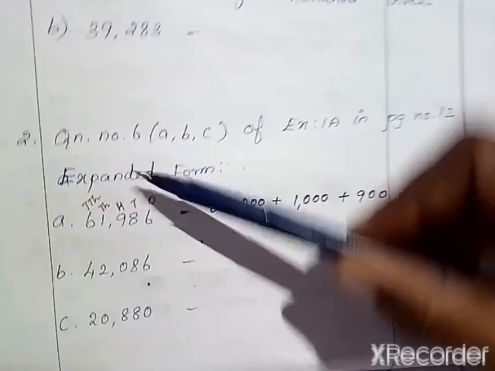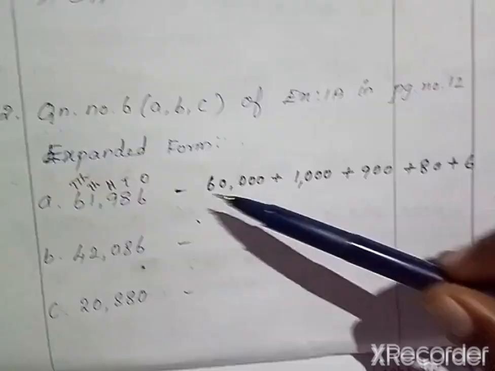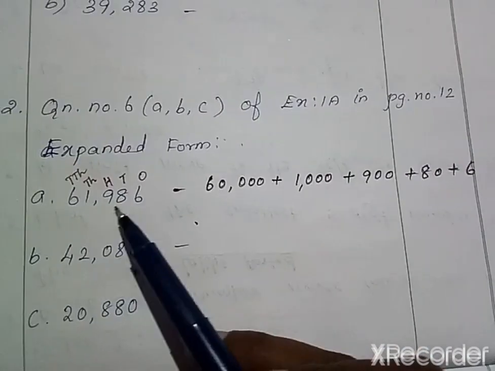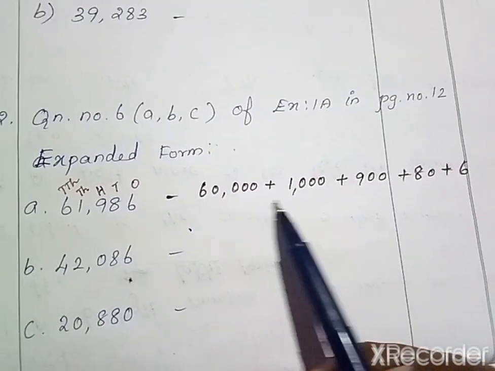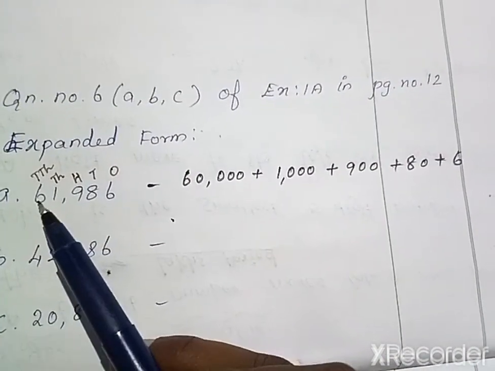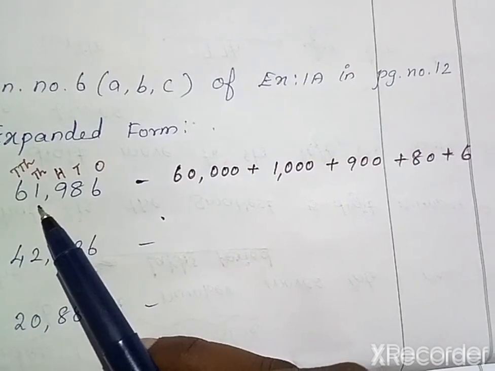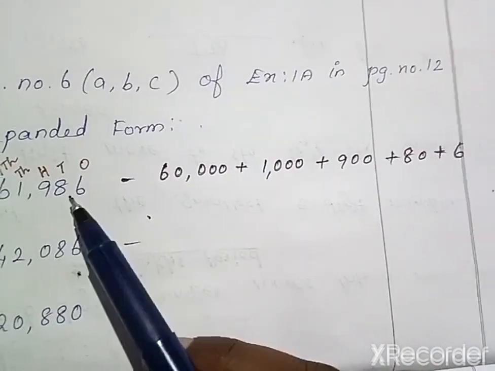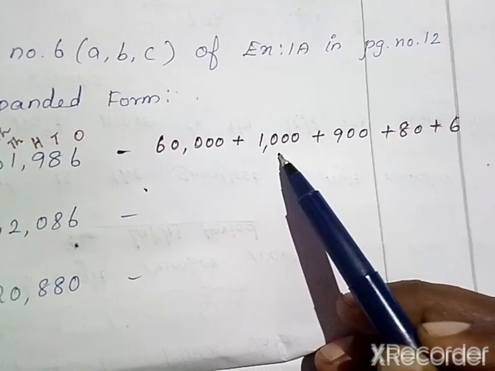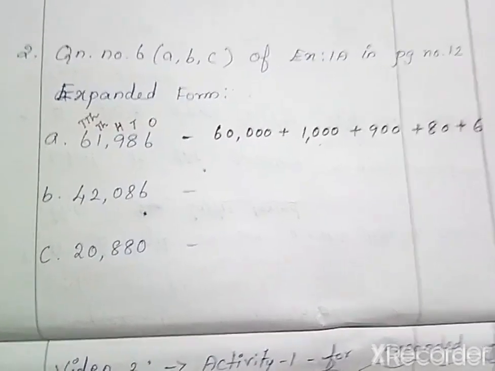Then question number 2. Question number 6, ABC. You have to write only ABC of exercise 1A in page number 12. That is expanded form. To write the expanded form, use their place values and write the place values using the addition sentence. The place value of this 6 is 60,000. Then the place value of 1 is 1000, place value of 9 is 900, 8 is 80 and 6 is 6. So we can write it as 60,000 plus 1000 plus 900 plus 80 plus 6. The remaining 2 sums you have to do.